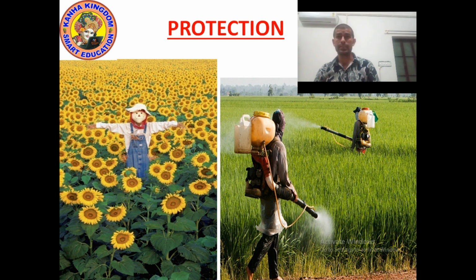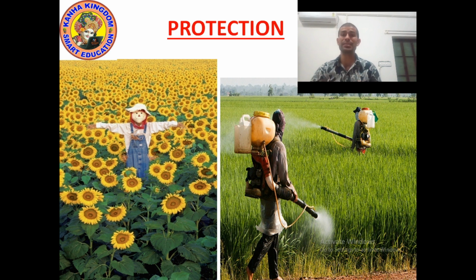When crops start to grow, we need to protect them from birds and insects, because insects cause many diseases. To remove the disease we use pesticides, which are chemicals. We use fungicides, they kill the fungus.